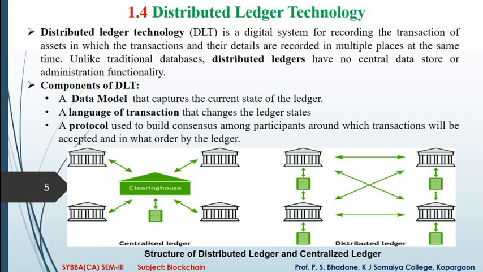It is a digital system for recording the transactions of assets, in which the transactions and their details are recorded in multiple places at the same time. Multiple places means you can share this ledger with all nodes involved in the transactions, or involved in the blockchain.